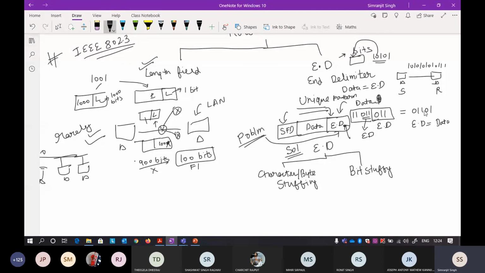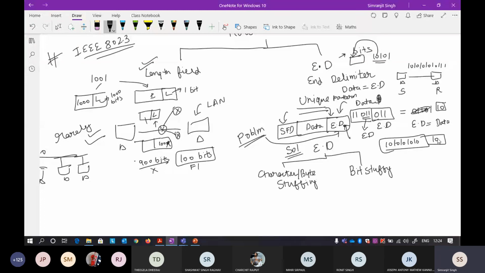Suppose your end of the frame delimiter is 10. The data will be 1010101010, and at the end of it you again write 10.